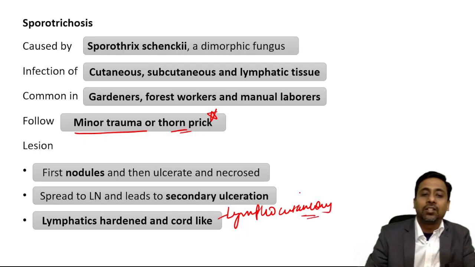And microscopically, how will it appear?